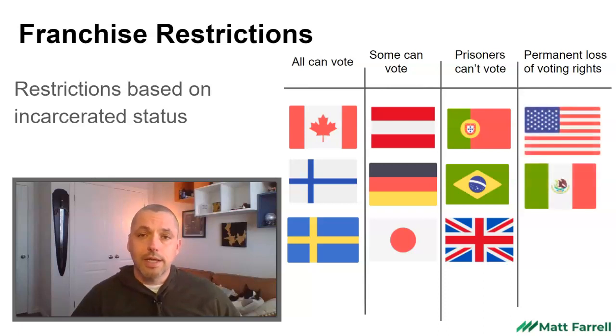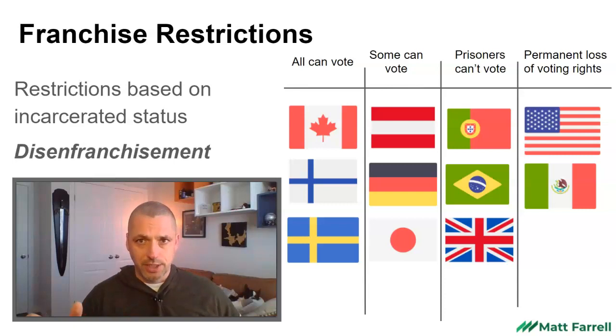And the last category is the permanent loss of voting rights. In the United States and Mexico, for example, if you are incarcerated, you're serving a sentence, you lose your right to vote permanently, at least in some jurisdictions within those countries. That is called disenfranchisement. The removal or loss of the right to vote is disenfranchisement. And so in some jurisdictions, being guilty of a criminal offense, serving time, you lose your right to vote forever.